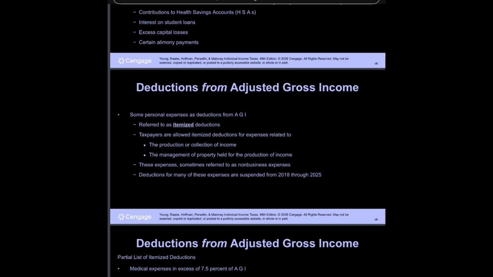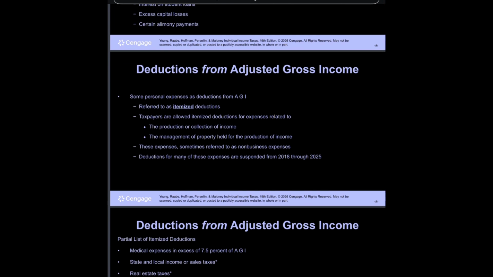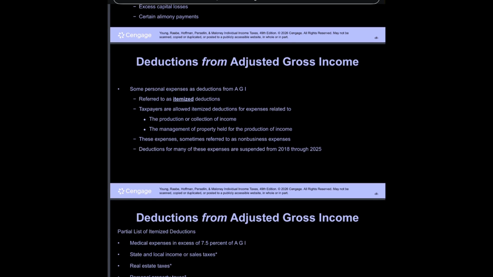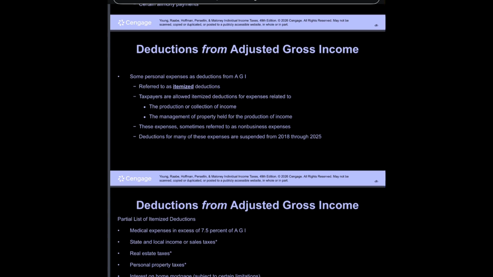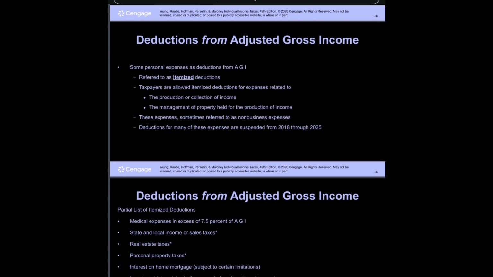Taxpayers are allowed itemized deductions for expenses related to the production or collection of income and the management of property held for the production of income. These expenses are sometimes referred to as non-business expenses. Deductions for many of these expenses are suspended from 2018 through 2025.